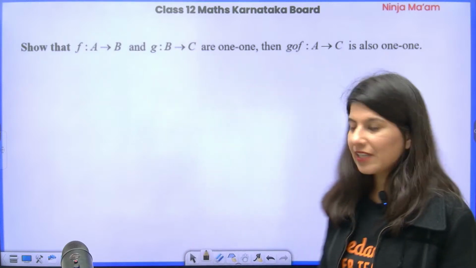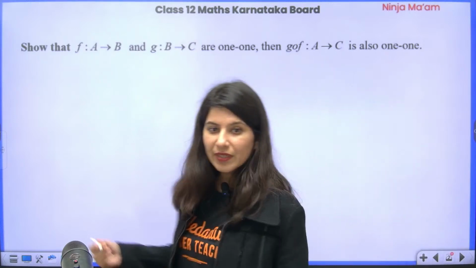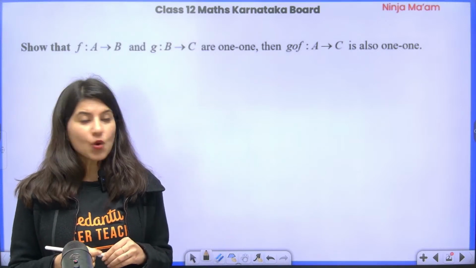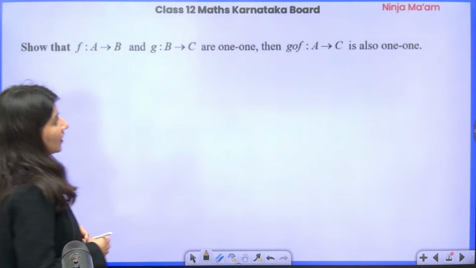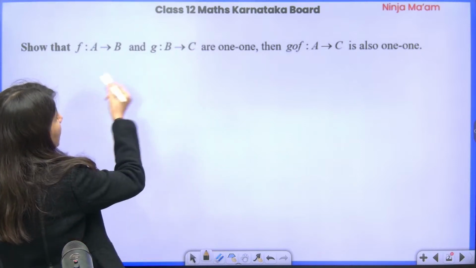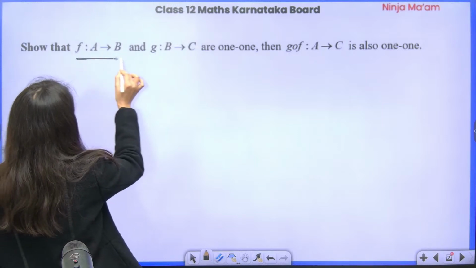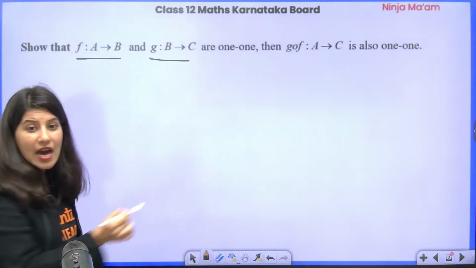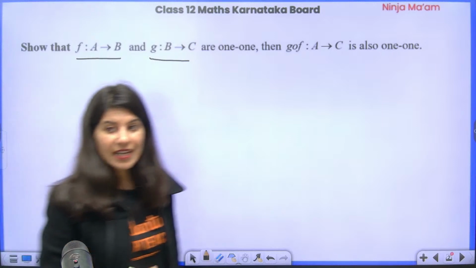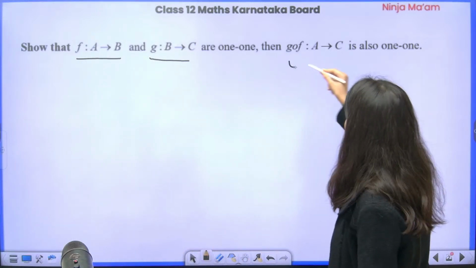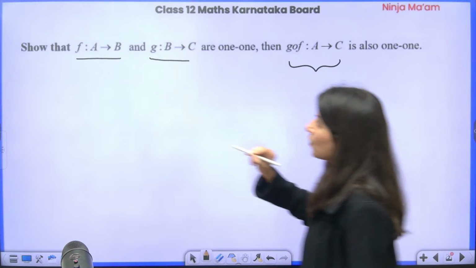Okay, so the very first question we are going to start with is from the functions chapter. Show that if f and g both are 1-1 functions, then gof will also be a 1-1 function. Now understand what is happening.